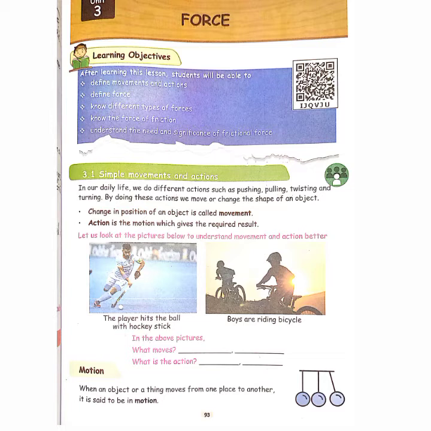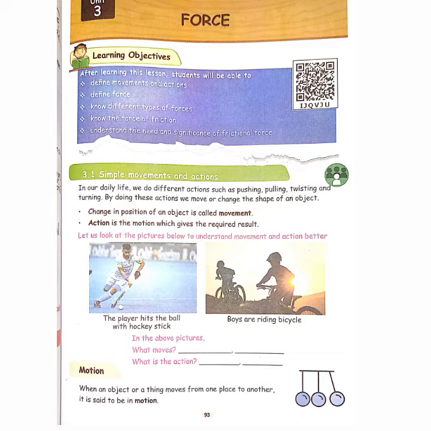Action is the motion. Action means we are doing something. Motion also has the same meaning. Motion means moving, which gives the required result. Required result means what we want. Next, let us look at the pictures below to understand the movement and the action better.